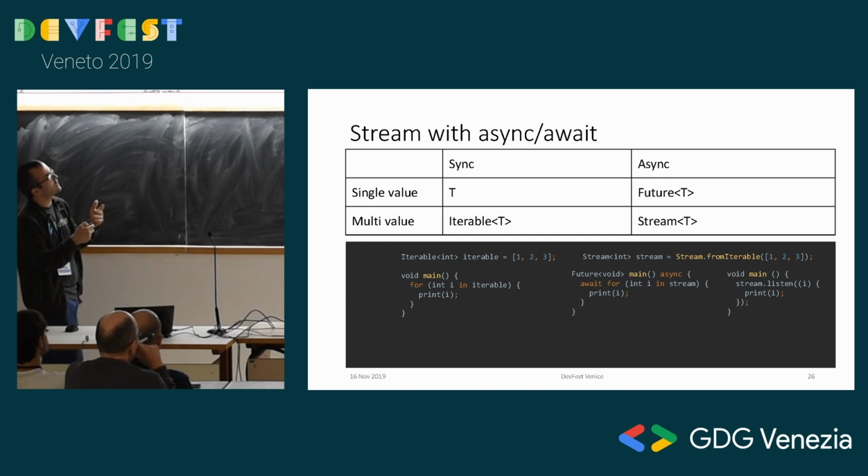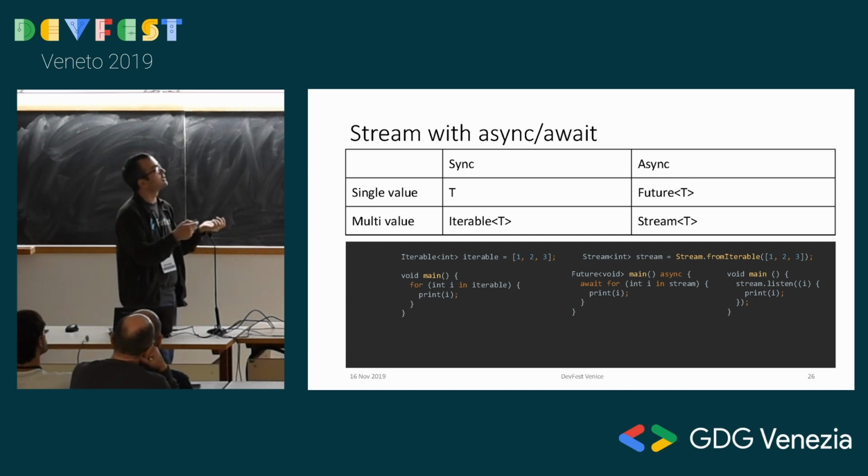So what about for the streams, right? We said that you can do a for loop on an iterable, and this was our old code. You can listen to a stream. You can also do an await for on a stream, which is just like for. If you're in an async function, you get a stream, you say await for, and the rest is just like the iterable, but this is for a stream.